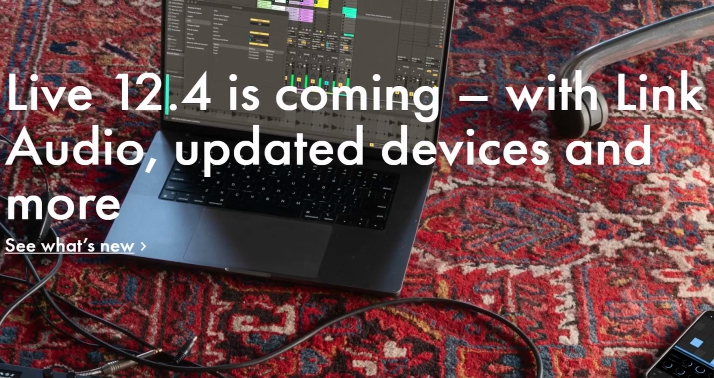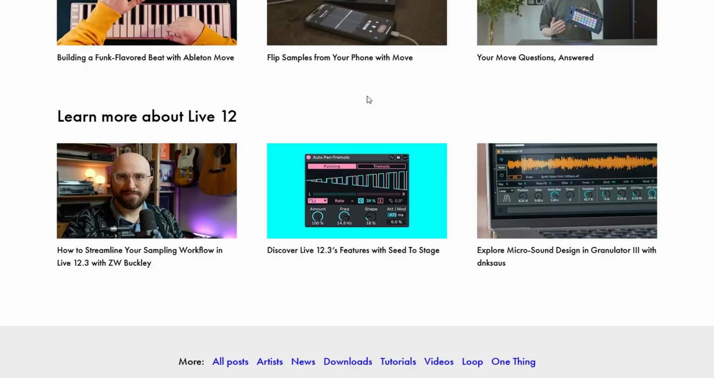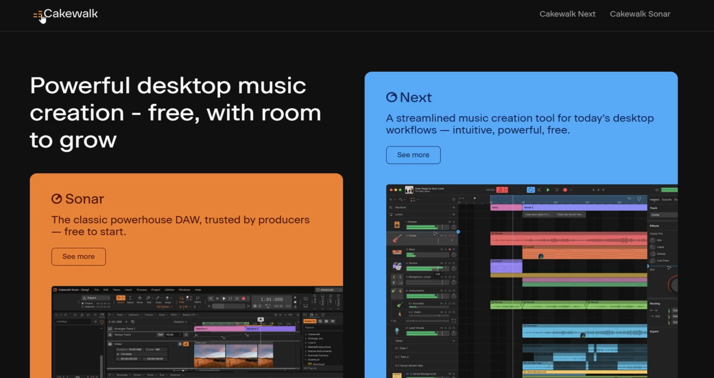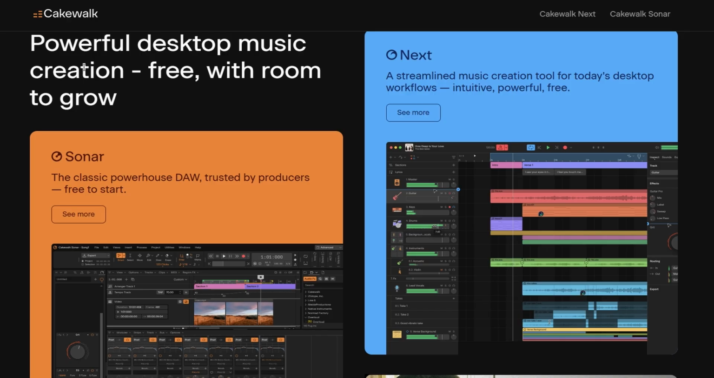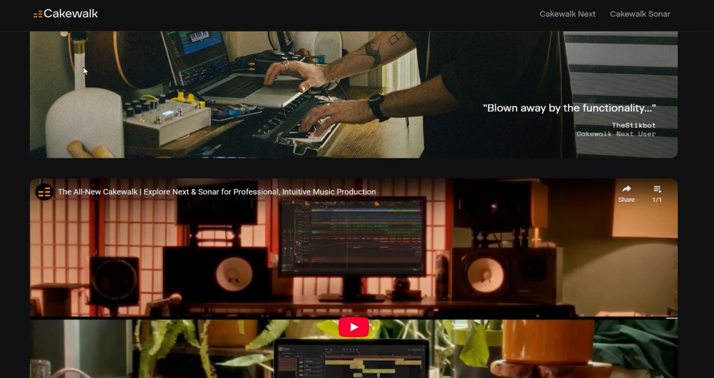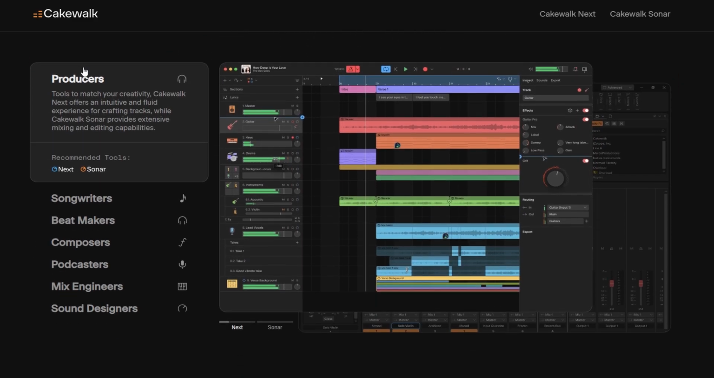All right, if you're looking for free stuff like Ableton, there's actually some solid options. First off, Cakewalk by BandLab is insane for free. It's basically a full pro DAW, unlimited tracks, MIDI plugins, all that. Only thing is it's Windows only. But if you're on PC, it's hard to beat.